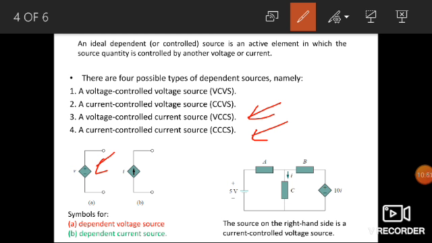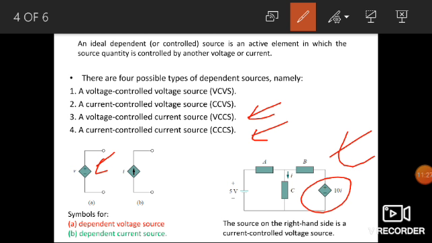We can see an example of the current controlled voltage source in this figure, where the voltage 10I of the voltage source depends on the current I through element C.